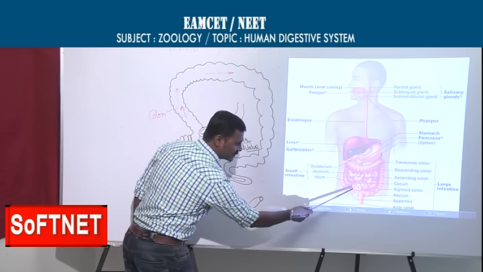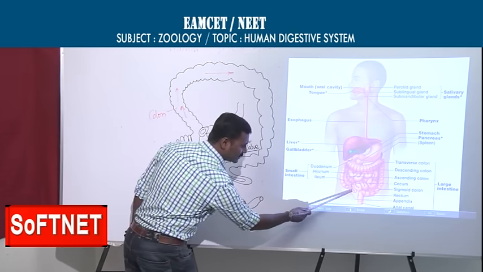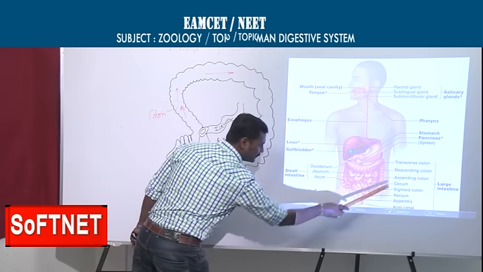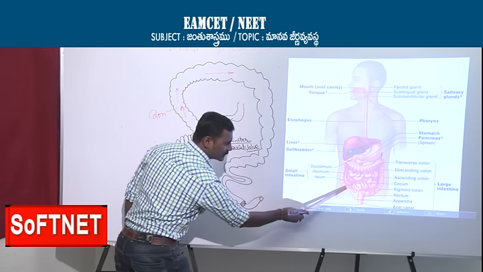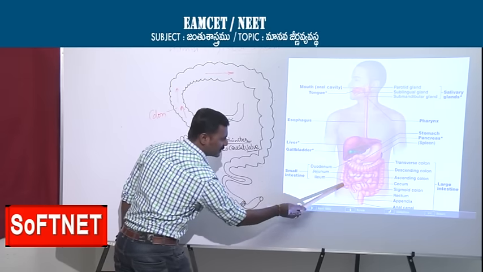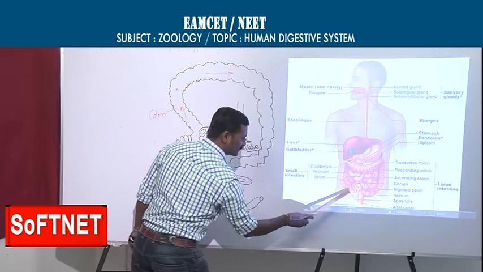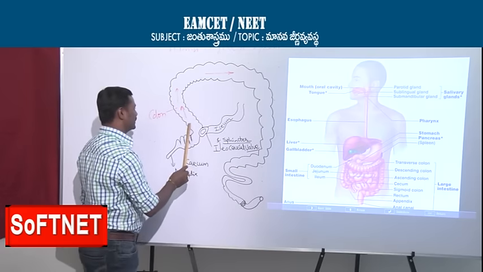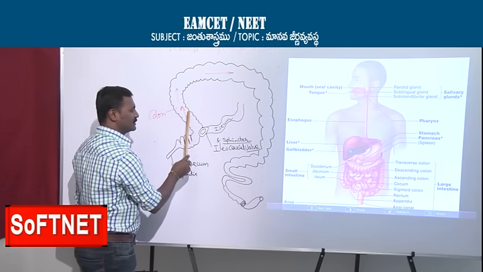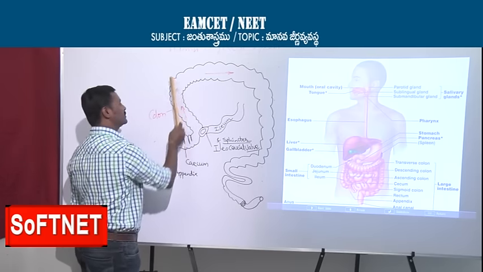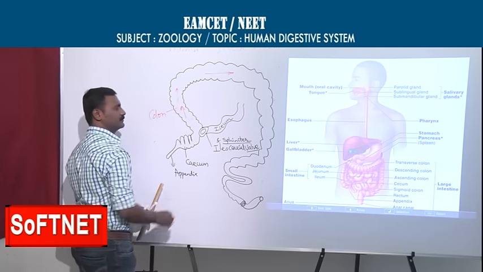So here you are not observing clearly, but anyway you see this is the cecum and appendix. Next, from here what is started? Which part is started? This is all about the colon. What is this colon? Ascending colon, which is moving up.